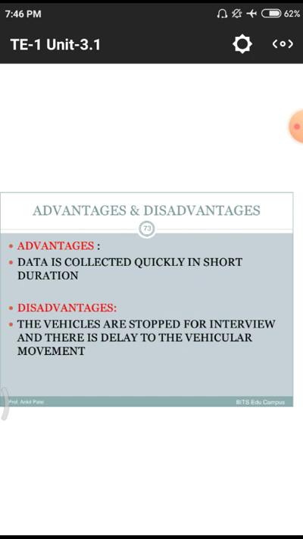Next, the major disadvantage in origin and destination studies is that vehicles are stopped for interviews and this causes delay, so the vehicles cannot keep moving. That means we are disturbing their journey for a short span of time, 15 to 20 minutes or sometimes half an hour, depending upon the travelling medium and number of persons. We are delaying their journey. Those are the main disadvantages.